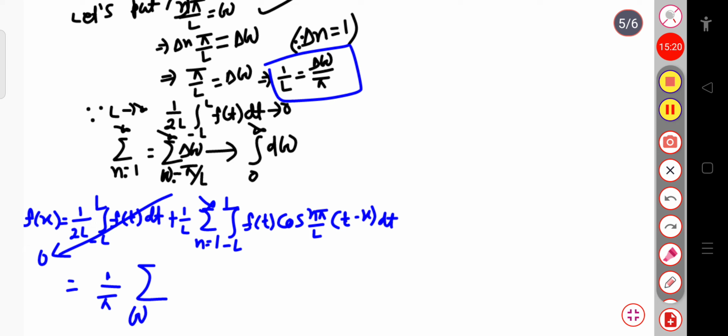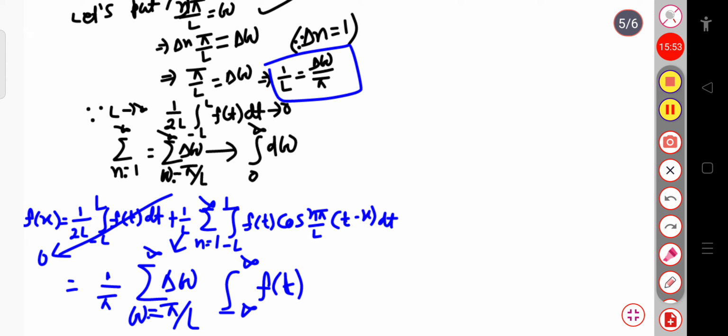So this will vary from omega equal to pi by L up to infinity, and here we have to write delta omega, because 1 by L is delta omega by pi. This summation sign goes, and then again the integration over minus infinity to plus infinity, because in place of L we are putting infinity. Then f of t cosine, in place of n pi by L we have considered omega, so this will be omega times (t minus x) dt.